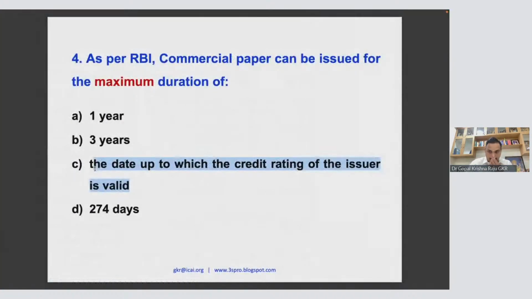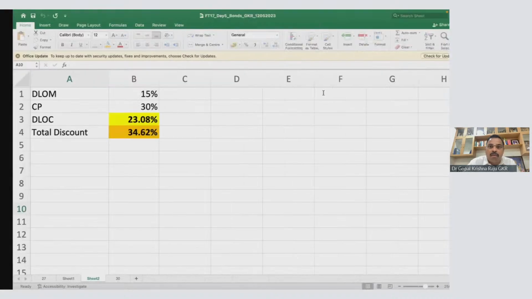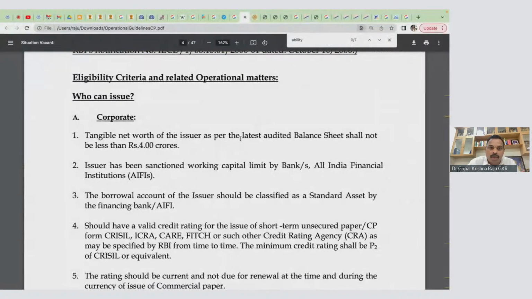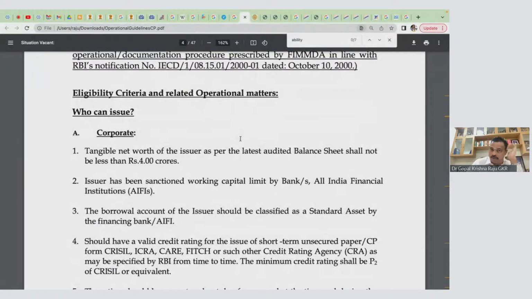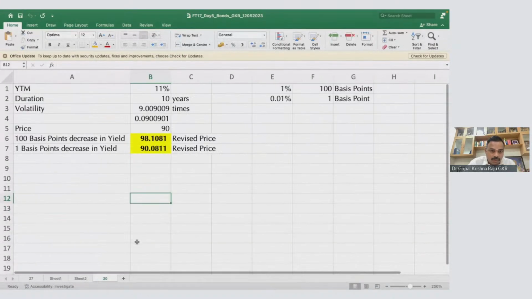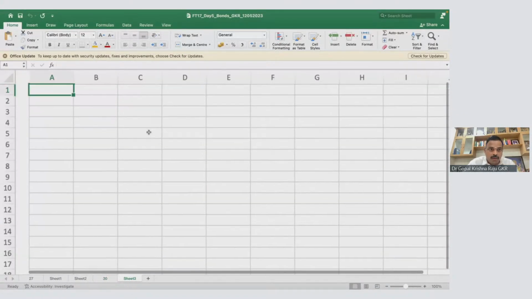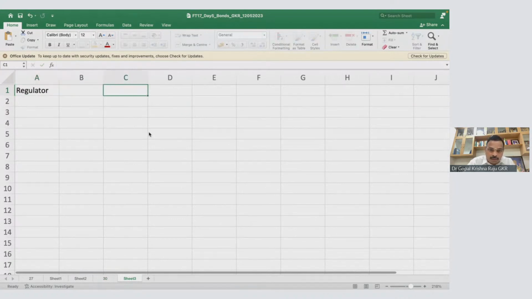Good. Now as per FIMDA, the minimum duration of CD. Look at this. This is minimum duration. This is FIMDA. I want to make one observation here. See, you have the regulator. Regulator is RBI.